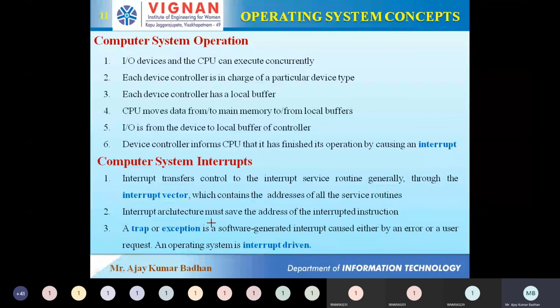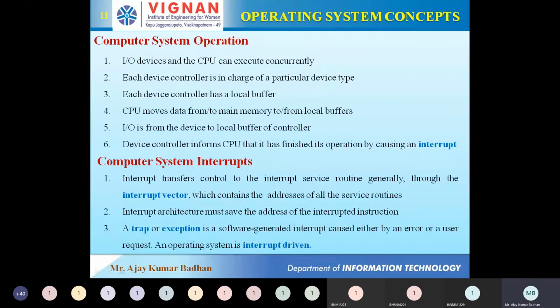Interrupt driven means anytime you can interrupt it. That's why it is interrupt driven. We call it interrupt driven because right now I am doing the same thing. I am presenting you one slide, and in that I am doing some other thing. See, I am interrupting. I am drawing different kinds of lines here.